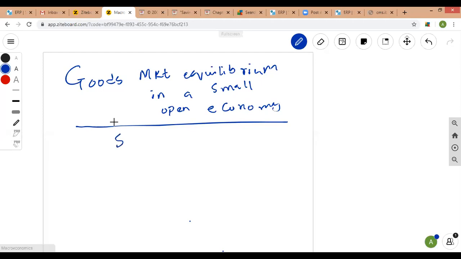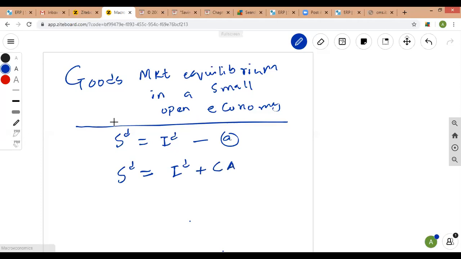Earlier we had a discussion that desired saving must always be equal to desired investment. This was a condition for the closed economy. But when you talk about the open economy, there's an external sector that we have been discussing from the beginning of our chapter. So for the open economy, the goods market equilibrium condition would look like this: desired saving must be equal to desired investment plus the current account.